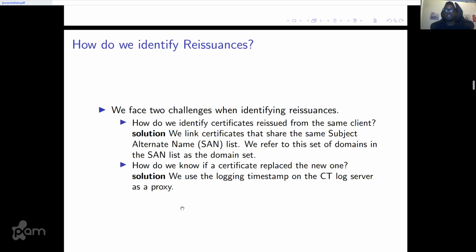So how do we identify reissuance? Since we don't have access to the Let's Encrypt logs, we link certificates based on their subject alternate names. We refer to this set of domains in the SAN list as the domain set, and certificates that have the same domain set are seen as either predecessor or successor of one another. And how do we know if a certificate replaced the old one? We use the logging timestamp on the CT log server as a proxy.